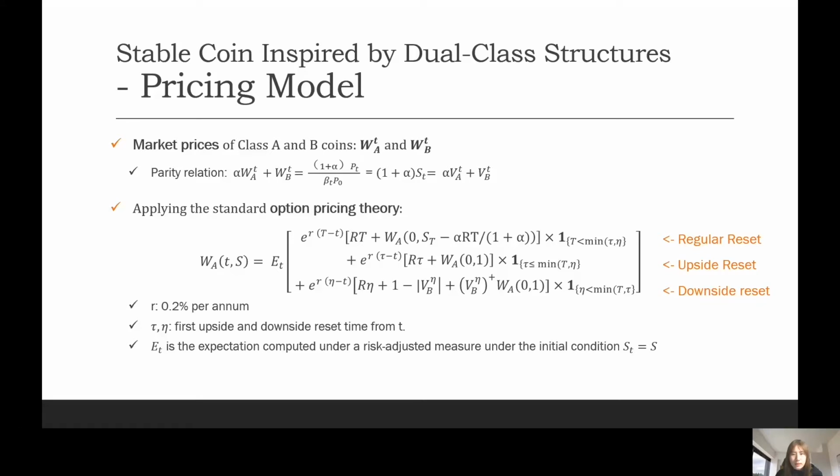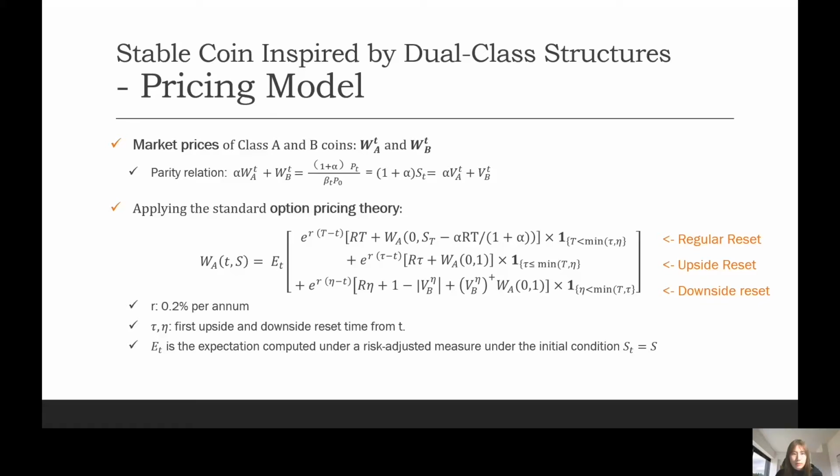At the upside reset time tau, the holders will get coupon payment R tau and a new Class A coin with T reset to 0 and value reset to 1. At the downside reset time eta, the holders get a coupon rate R eta and also can withdraw the value of 1 minus the absolute value of VB, as the VB might go below 0. And the VB shares of new Class A coin will be reset to the value of 1.